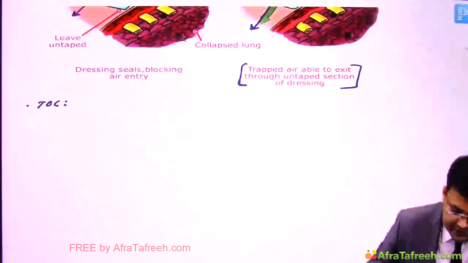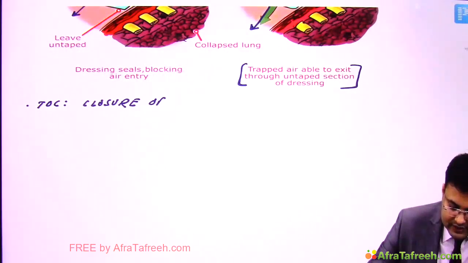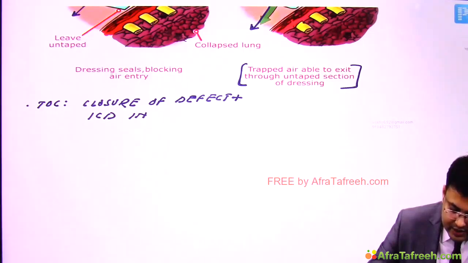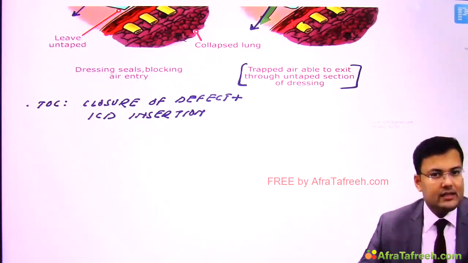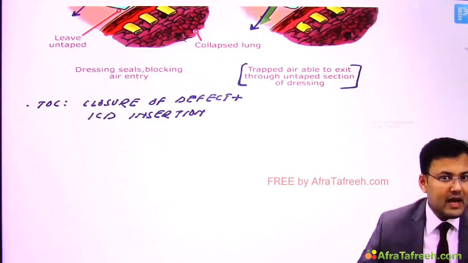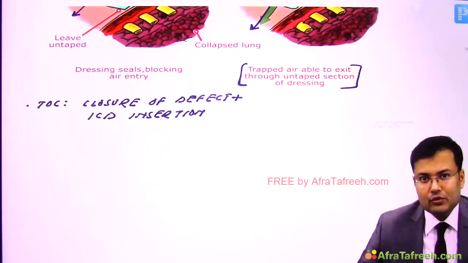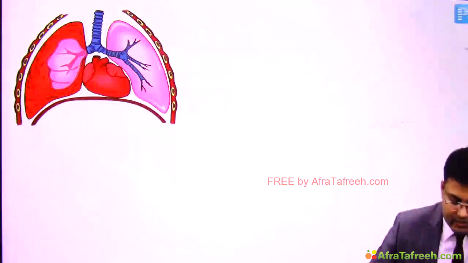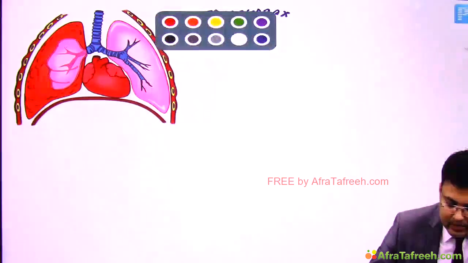What is the treatment of choice? The treatment of choice is closure of the chest wall defect, plus ICD insertion away from the defect. So this is how we manage patients of open pneumothorax. Now this is hemothorax. So what is hemothorax? Blood accumulates in the pleural space.